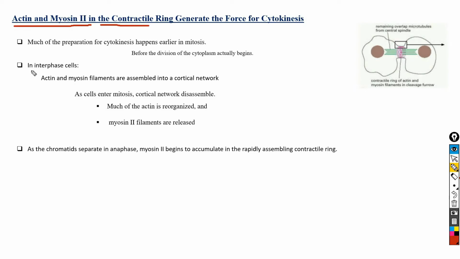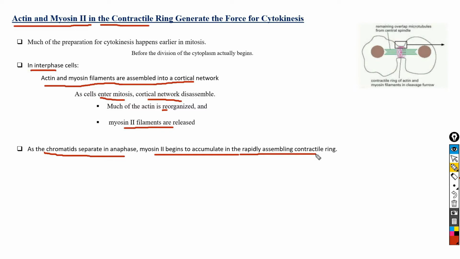So, when the cell is in interphase stage, actin and myosin filaments are assembled into a cortical network. As the cell enters mitosis, this cortical network disassembles. Much of the actin is reorganized, and myosin 2 filaments are released. As the chromatids separate in anaphase, myosin 2 begins to accumulate in the rapidly assembling contractile ring.